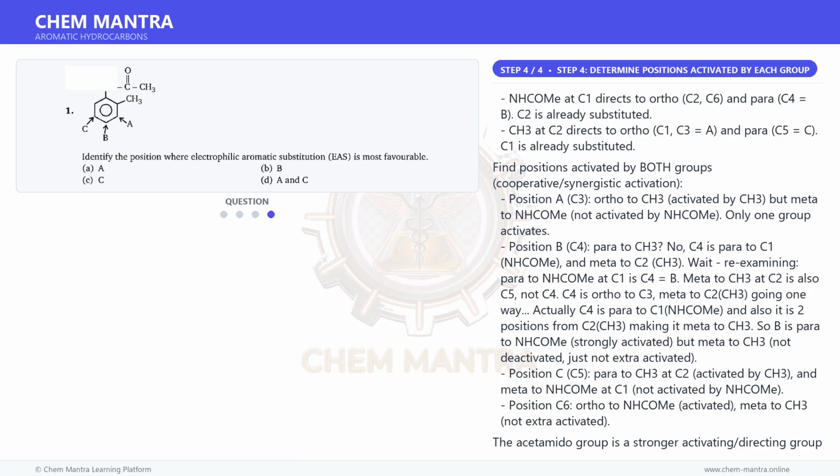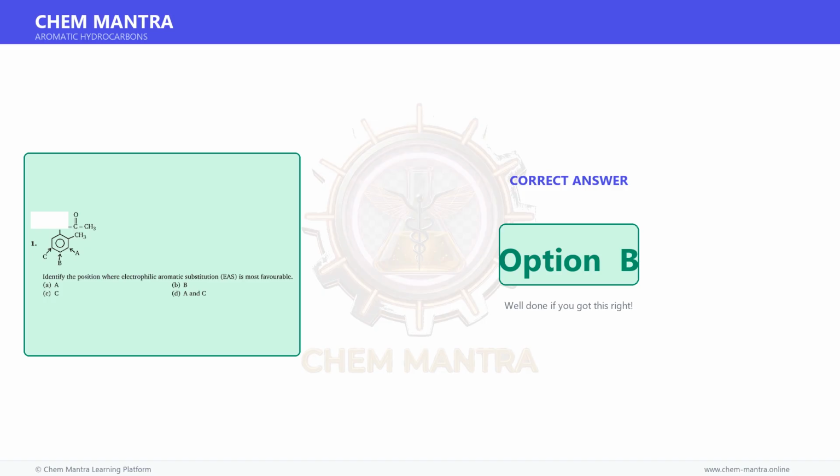Position A is ortho to CH3 but meta to NHCOMe, so the stronger group doesn't favor it. Position C is para to CH3 but meta to NHCOMe, again the stronger group doesn't favor it. Position B benefits from the para direction of the stronger NHCOMe group. Therefore, the correct answer is option B.